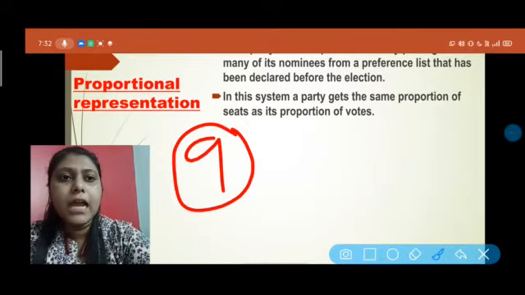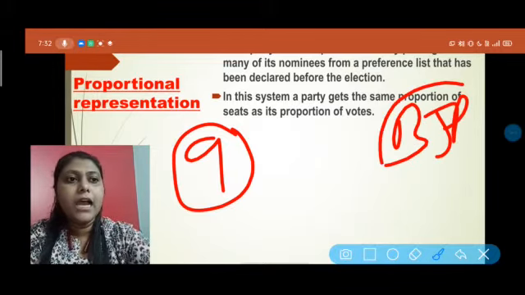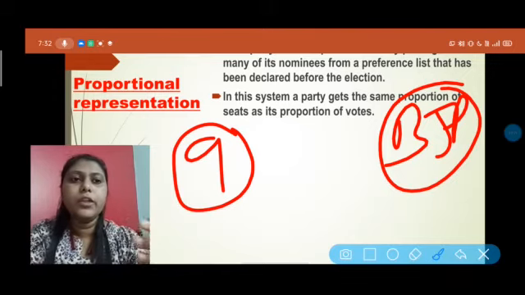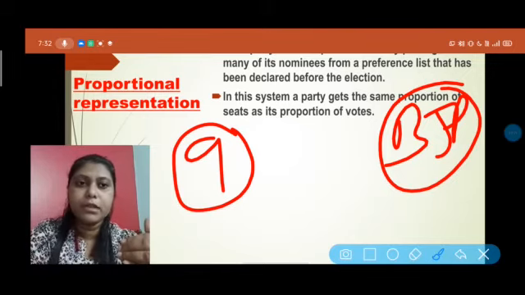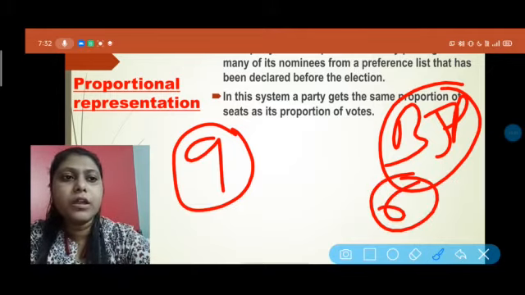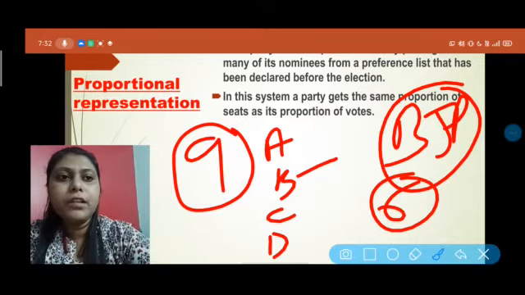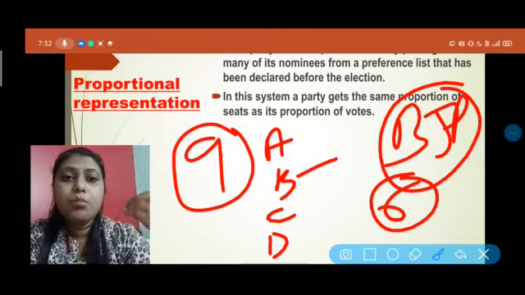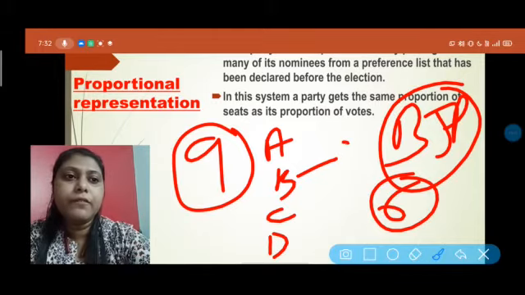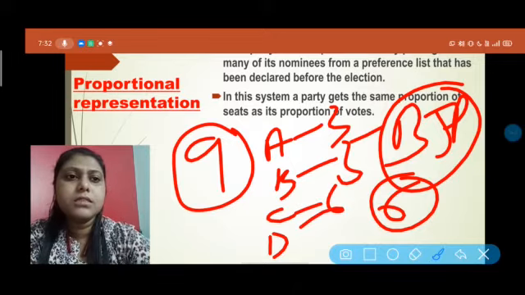These 9 members, in the BJP, internally their voting system will be going on, and by this they will get the preference number. Now how will the preference number be given? Suppose in the BJP we get the 6 members who wanted to contest, suppose members A, B, C, D, like that. Maybe 5 members of the BJP preferred B, 3 members preferred A, 6 members preferred C, and D will not be preferred by anyone.